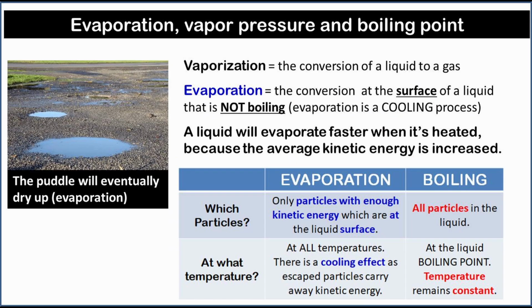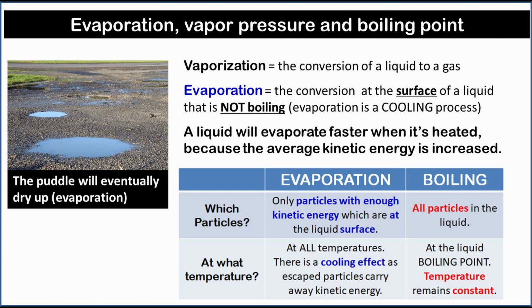A puddle will eventually dry up. The change of a liquid to a gas is called vaporization. When this conversion happens at the surface of a liquid that is not boiling, the process is called evaporation. The difference between evaporation and boiling is shown in this table.